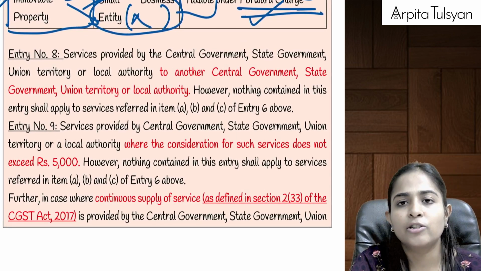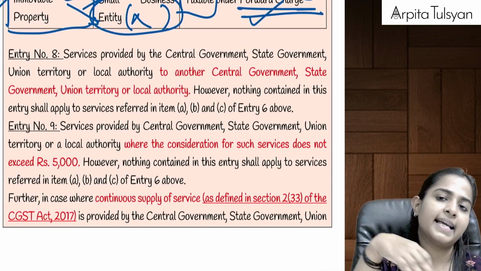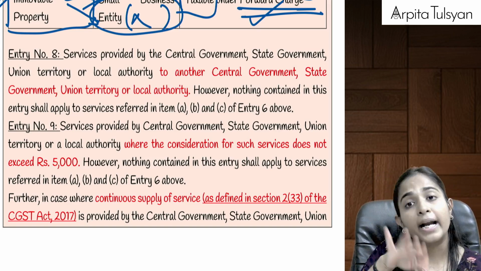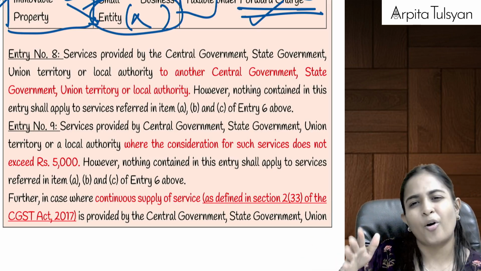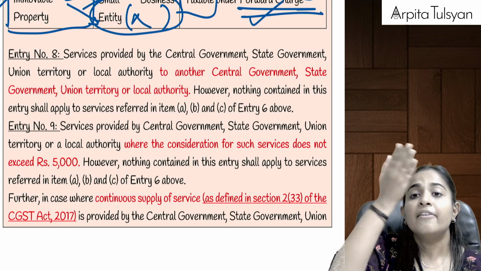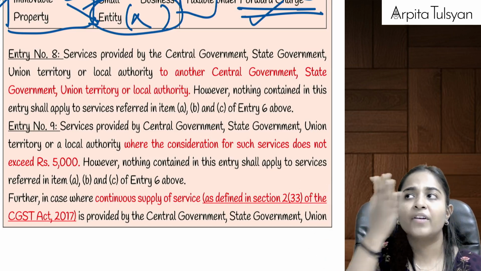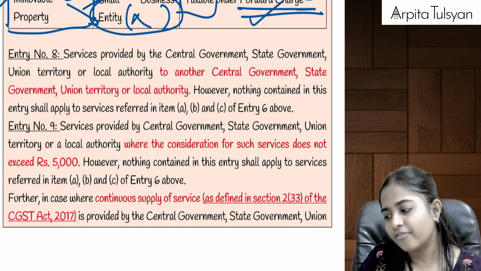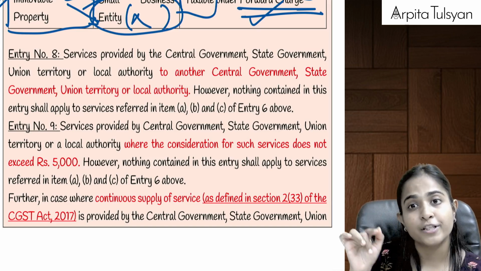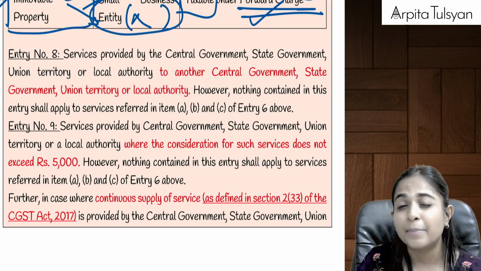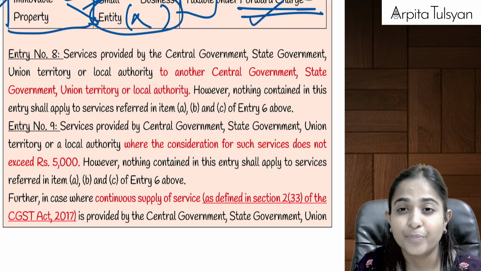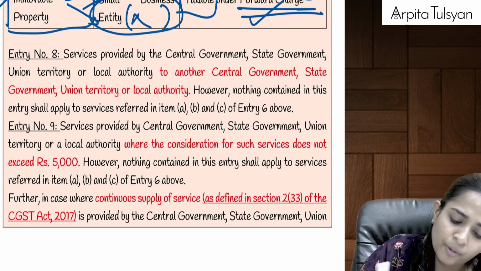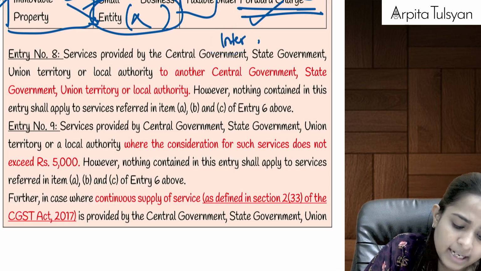Entry number 8 is talking about intergovernmental services, that is any services provided by central government, state government, union territory or local authority to another central government, state government, or let's say state government is providing to central government, one state government is providing to another state government, one union territory is providing to state government, and so on and so forth. Intergovernmental services will be totally exempted except for the first 3 points of entry number 6, that is Department of Post, Ministry of Railways, those 3 are always taxable, and that too under forward charge. Apart from that, intergovernmental services will be totally exempted.